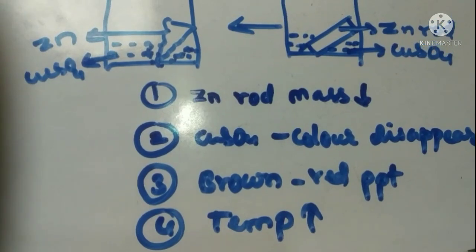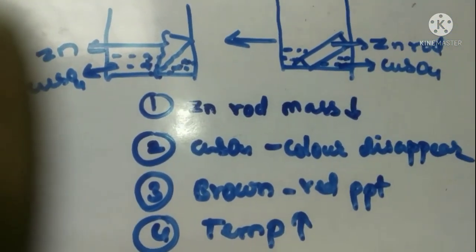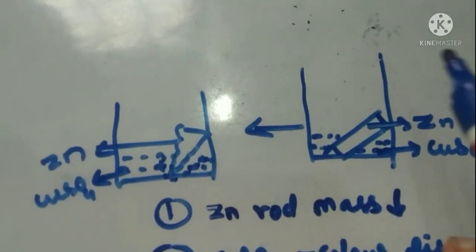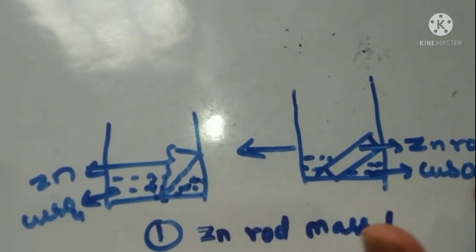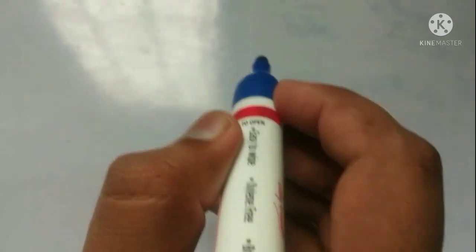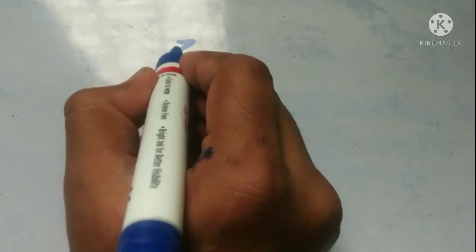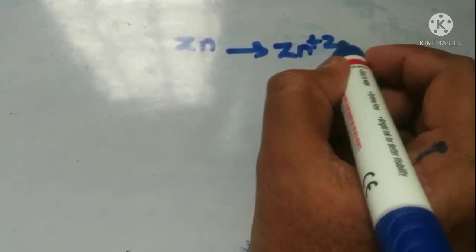So what are the reactions going on in the container? Let's see. This is zinc and this is copper sulfate. Already I have told this reaction will undergo redox reaction, which means zinc will undergo oxidation. Oxidation is a loss of electrons.